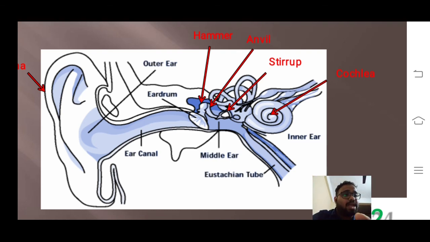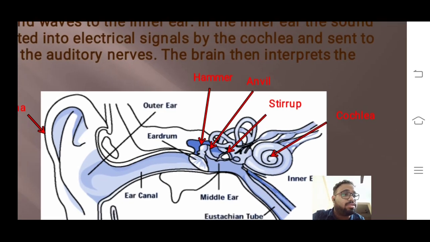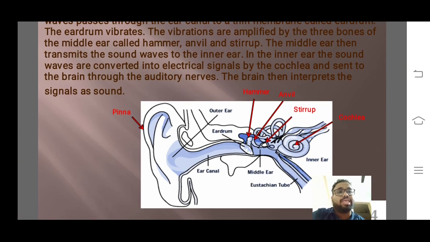From the inner ear, the sound waves are converted into electrical signals and sent to the brain through the auditory nerves. The cochlea is there. The brain then interprets the signals as sound. So in the inner ear, who converts the signals? The cochlea converts the sound waves into signals.